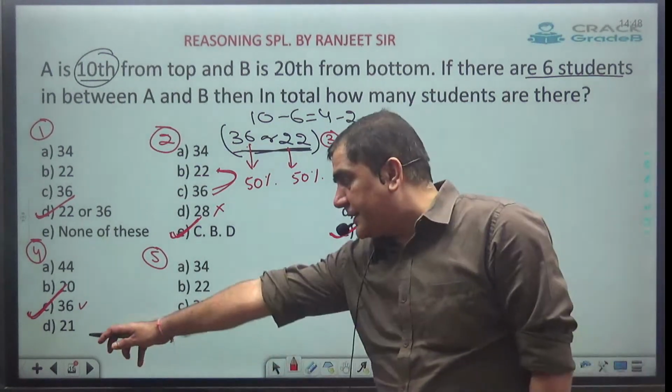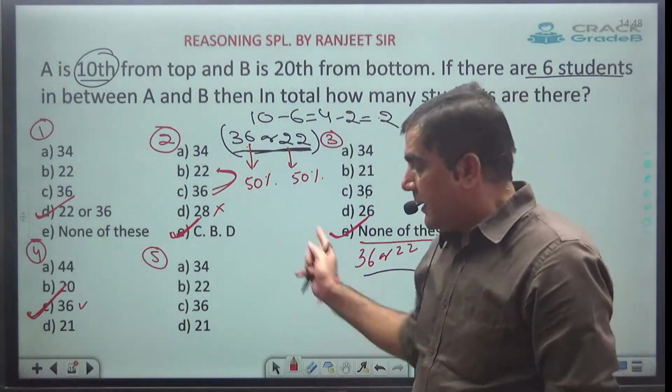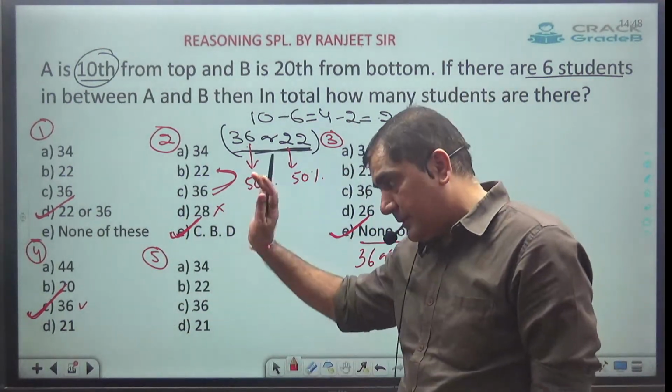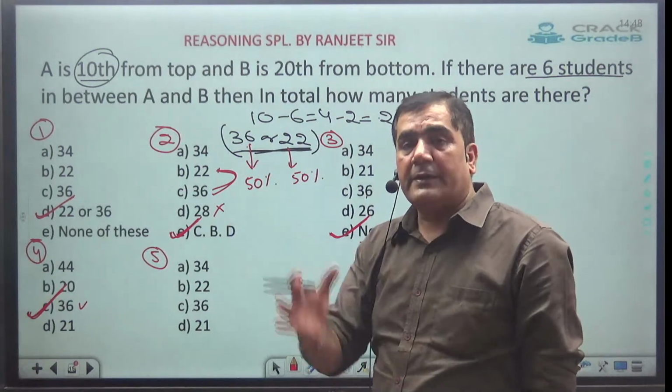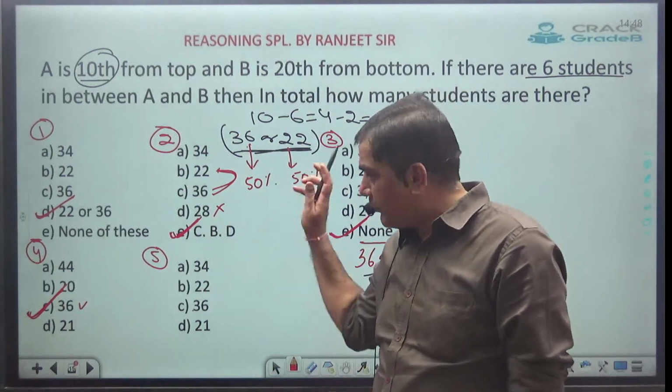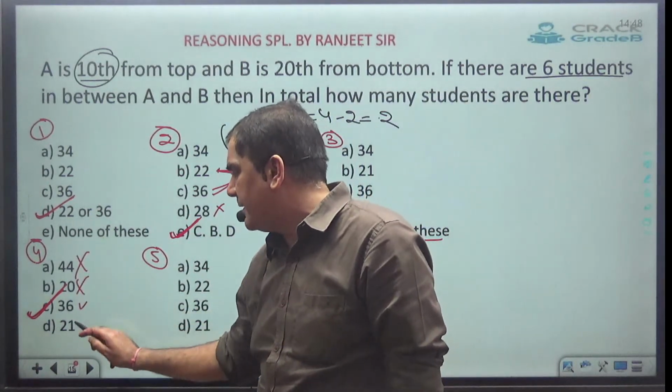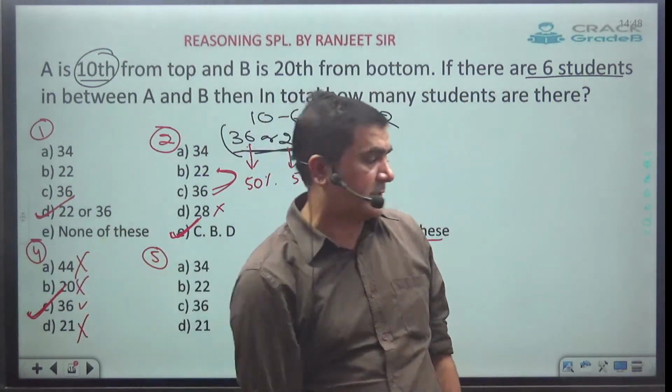If none of these is there, the answer will be none of these. If cannot be determined is there, the answer should be cannot be determined. But if none of these, cannot be determined, data inadequate is not given, then the possible answer will be 36. Logic is very simple. This can't be, this can't be, this can't be. The only possible answer is 36.